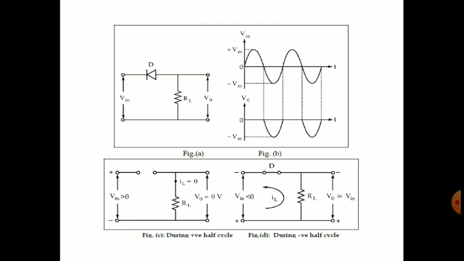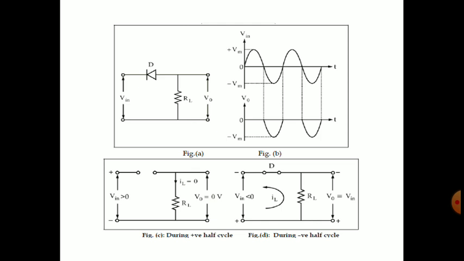Now see the working. Whenever we apply the input sinusoidal waveform, consider the diode as ideal. Most important is to consider the diode as ideal, but you can draw the waveform for a practical diode also by considering the cut-in voltage. When we consider the ideal diode, the cut-in voltage is 0, and the ideal diode characteristics will be used in the working of the circuit.